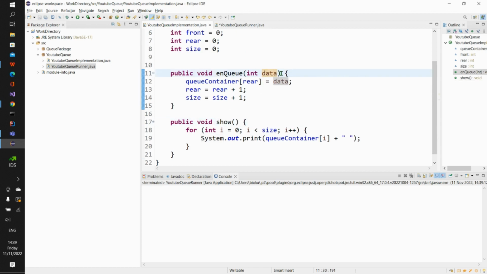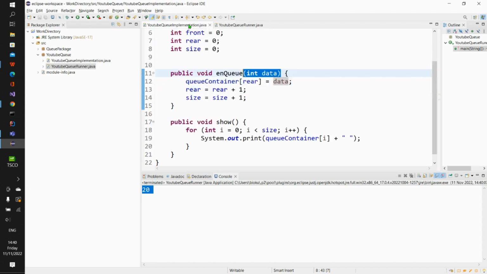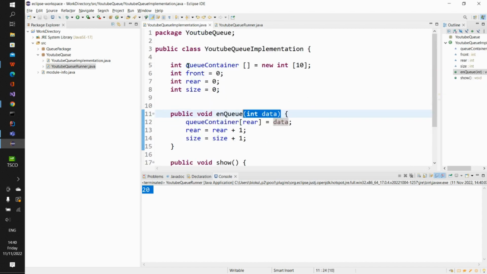This one we instruct am say e go contain data inside am. Shey you get? So if I come back to this my YouTube runner class now, come press this runner button wey dey here, you go see say we get 20. Shey you get? Why we dey get 20 be say we dey add 20 inside this container, right? Using this my queue object. So that 20 e come here, come dey save inside this container wey dey here.